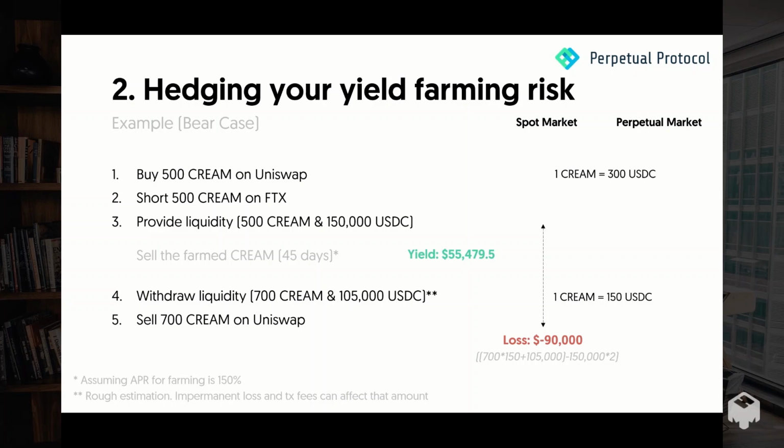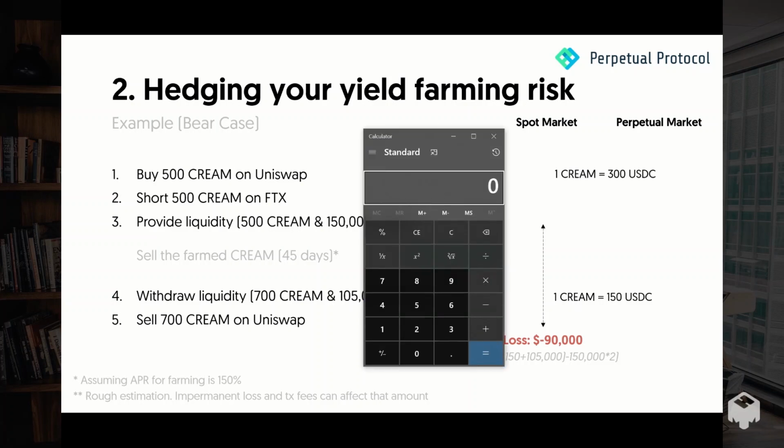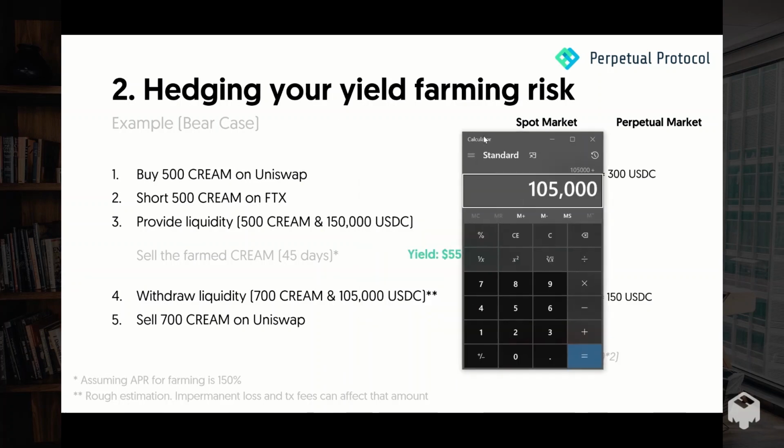In case you don't know how I calculated that, this user sells 700 CREAM at a price of 150 USDC per CREAM, plus the 105,000 USDC when he withdraws from the liquidity pool. That's the total amount of money he gets by withdrawing from the liquidity pool. But this user provided 300,000 USDC when providing liquidity, right? So that's why the loss is minus 90,000 USDC.